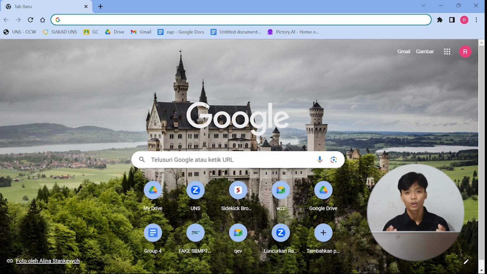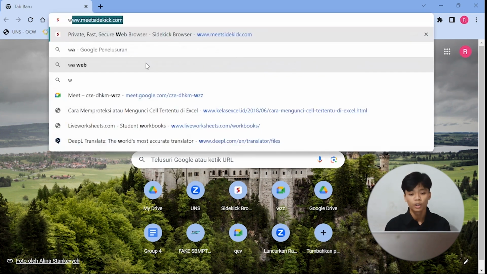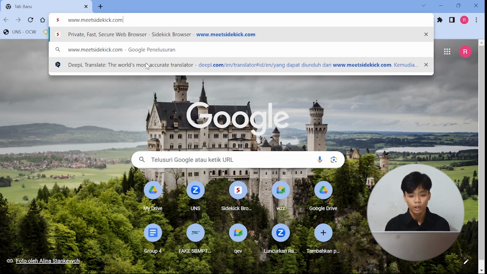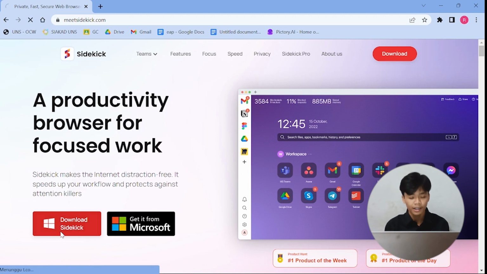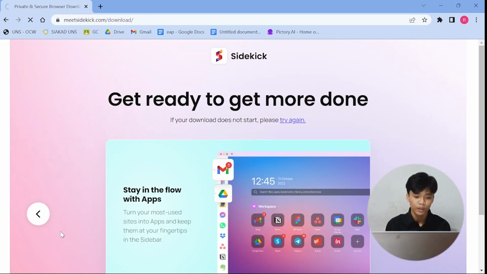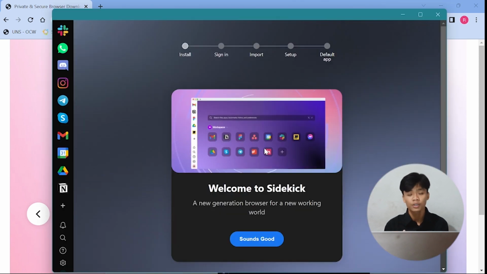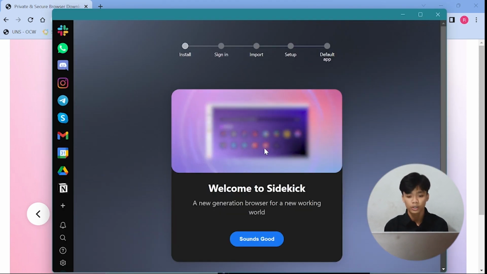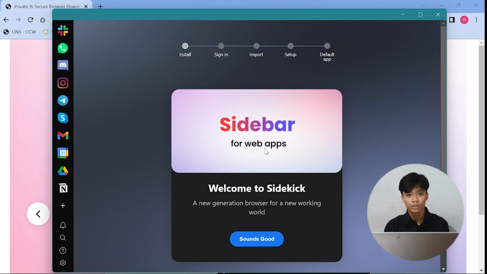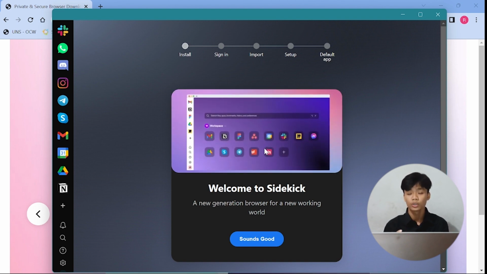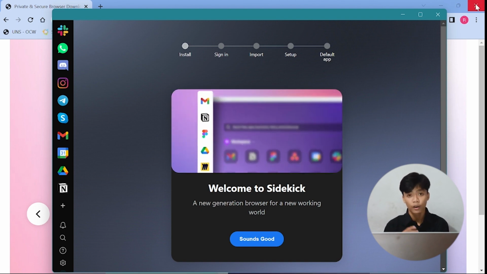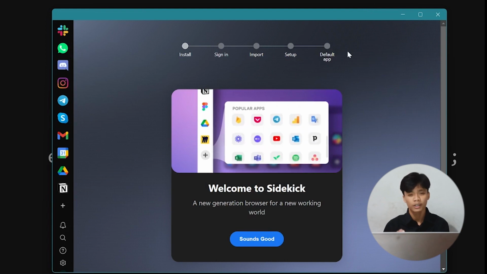First, we need to download it on Google Chrome or another web browser, from www.meetsidekick.com. Then, click download and wait for it to be done. After the download process is done, don't forget to install it on our computer. Once the installation process is complete, we are directed to the new Sidekick window.